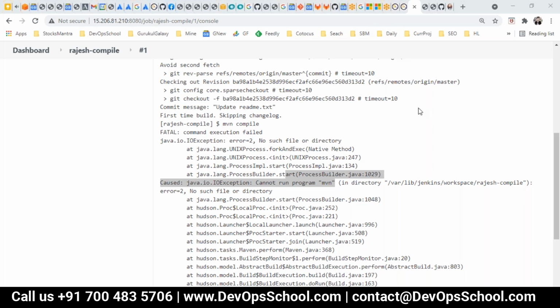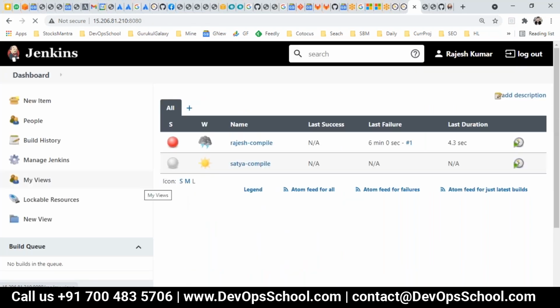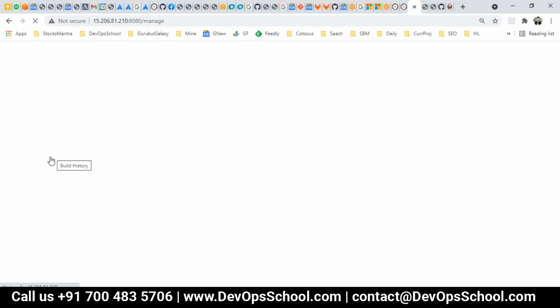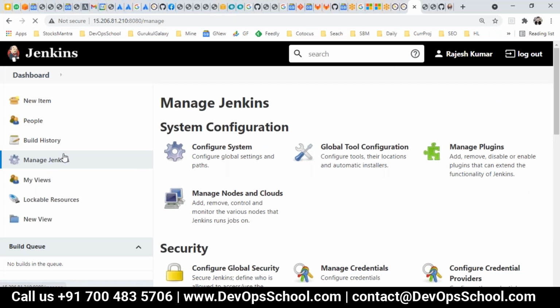So that is where Jenkins will help you. Now guys, that is where Jenkins will help you. So how to do that? Go to Manage Jenkins. This part only the administrator will have access to. For the time being, everyone is administrator. So here you come to Manage Jenkins and read this. I would like you to read these 4 options. You'll understand automatically. Configure System, any configuration you want to make, it is here.